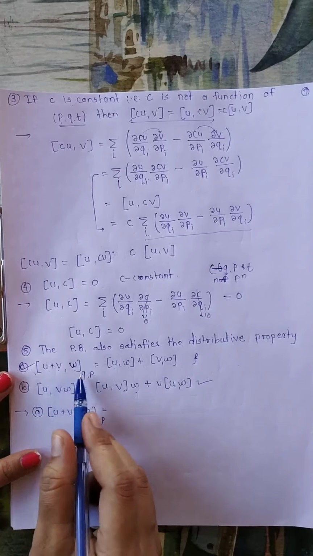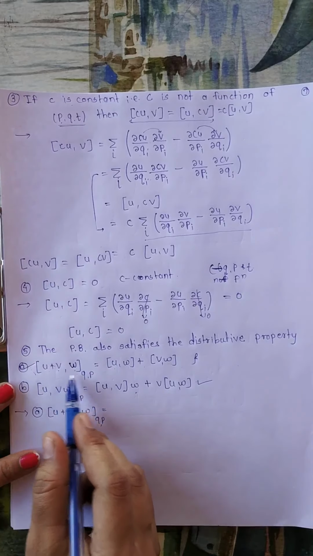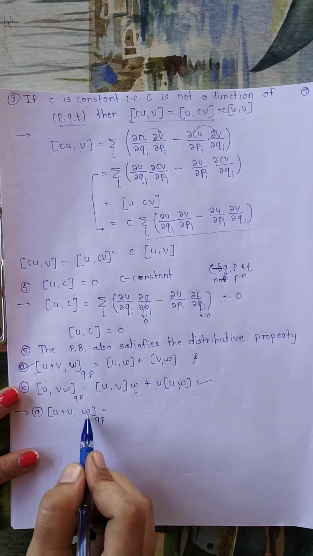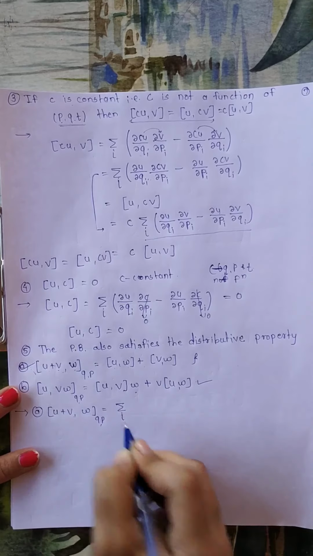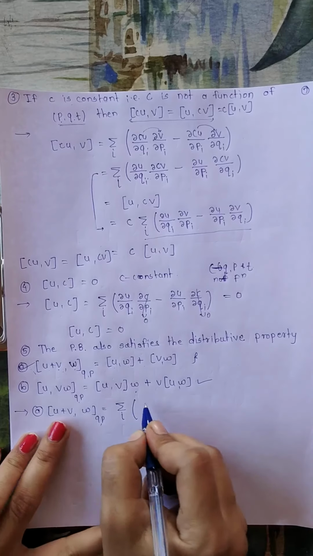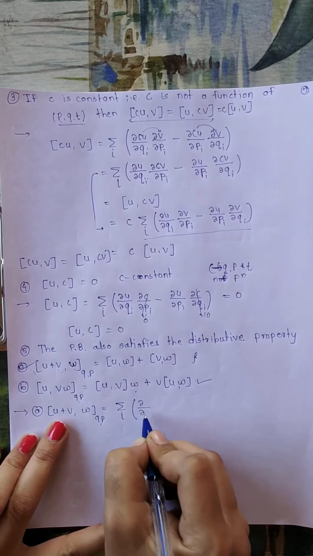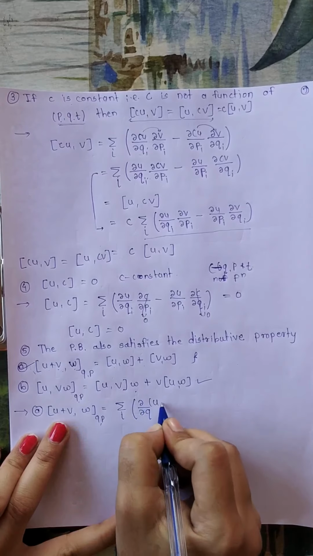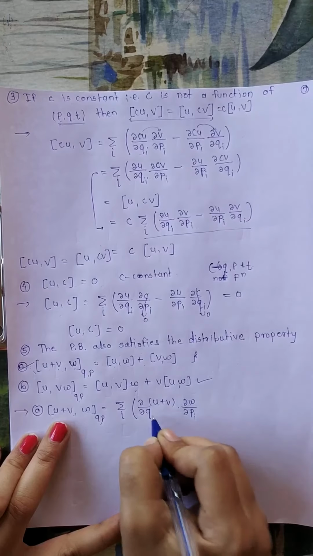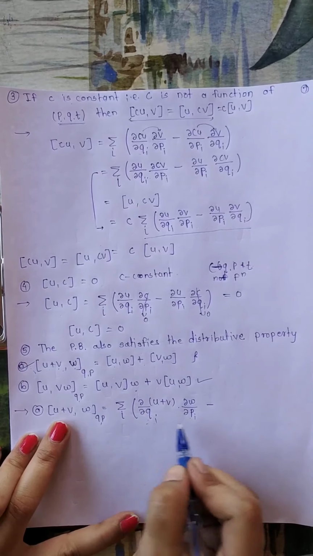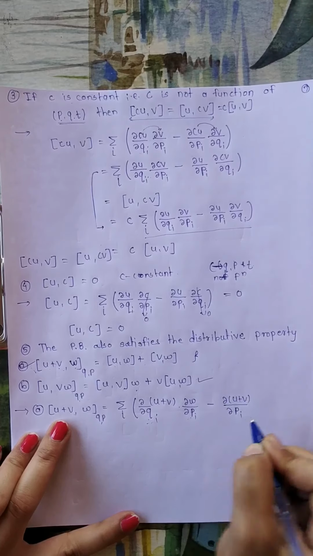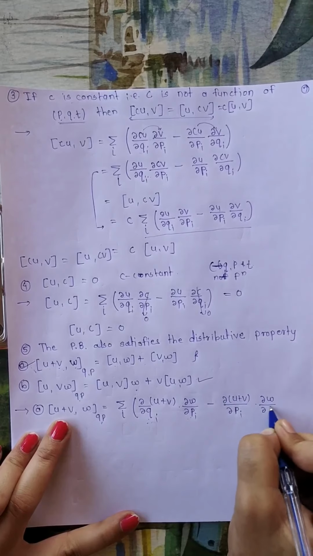So let's discuss the first distributive property, and for this it is taken as Poisson's bracket of U plus V and W. According to the definition of Poisson's bracket, this can be written as summation over i of dou by dou Qi of the first term, which is U plus V, into dou W upon dou Pi, minus, now just exchange these two with each other, that is dou U plus V upon dou Pi into dou W upon dou Qi.